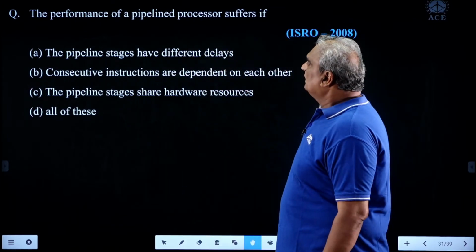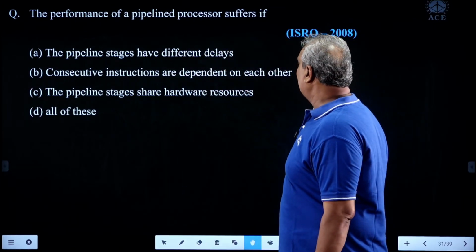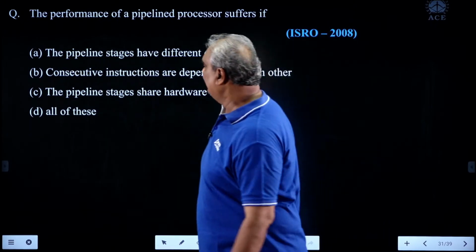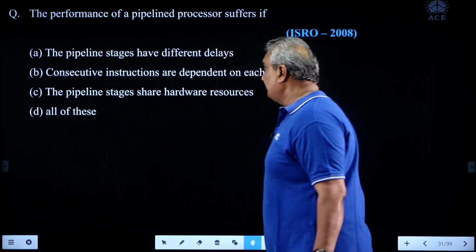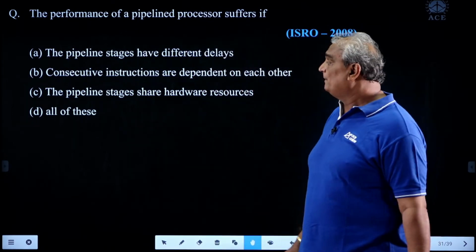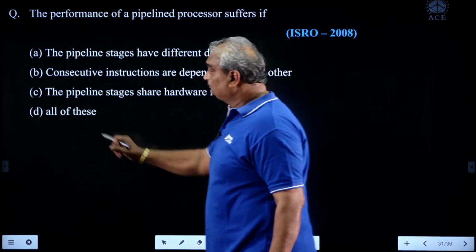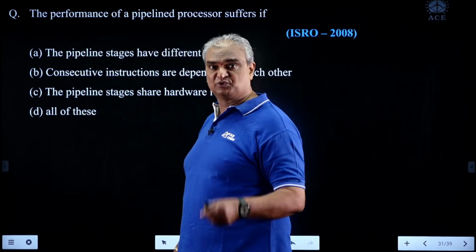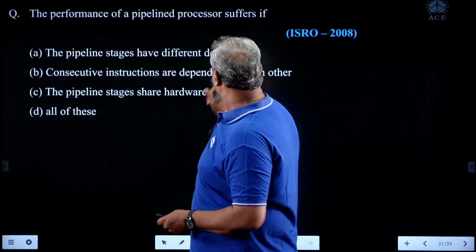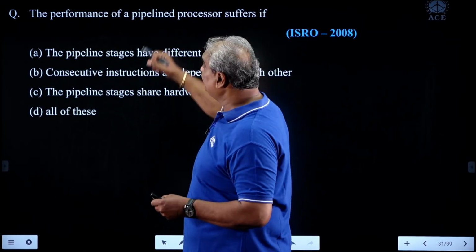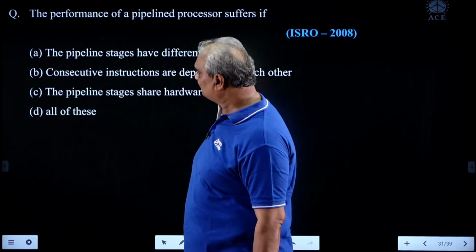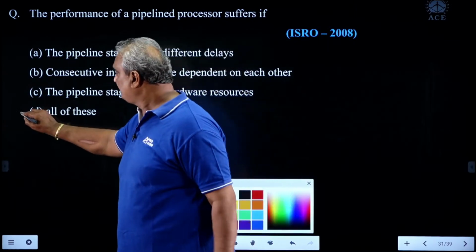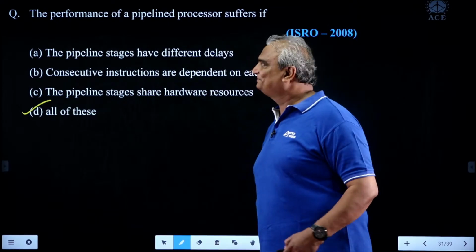Next, consecutive instructions depending on each other is nothing but a data dependency conflict. Next, the pipeline stages share hardware resources, meaning the same hardware resources, which also hurts the performance of the pipeline processor. For all of these, the correct answer is all.